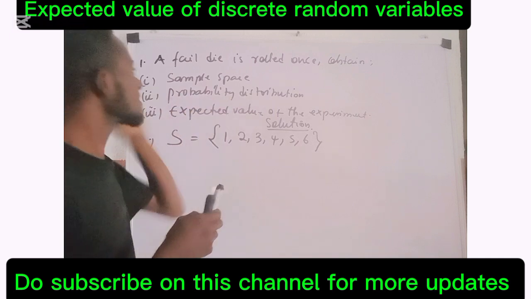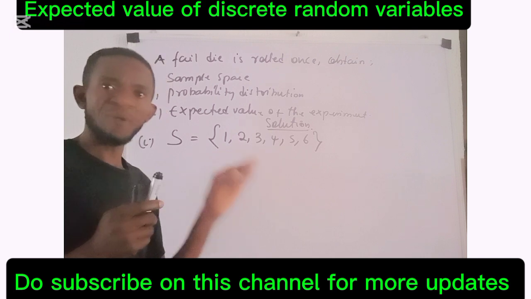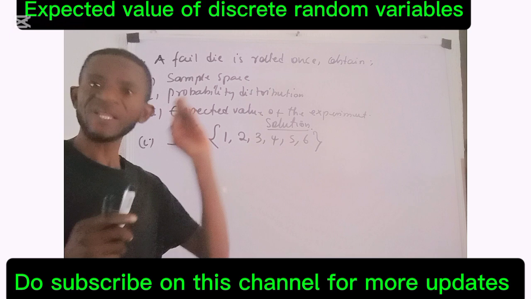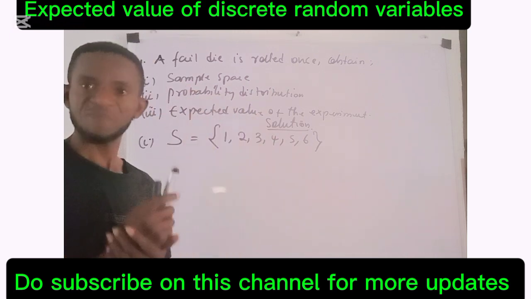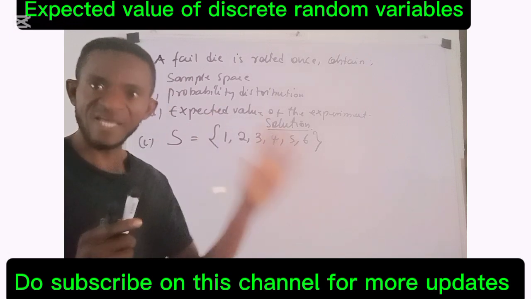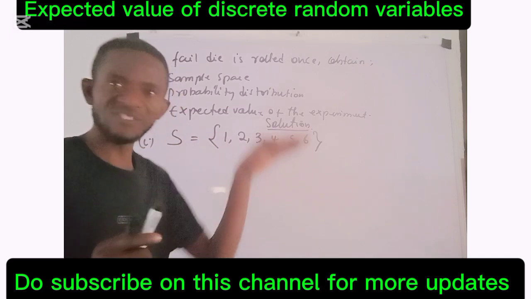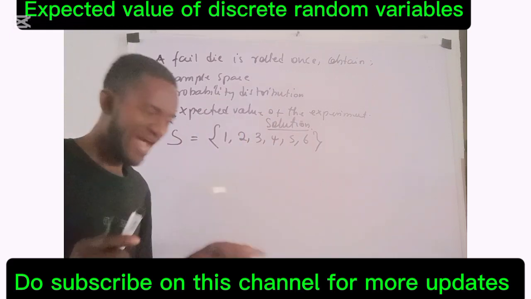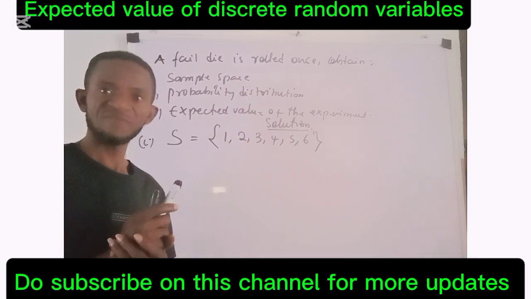The second question here says probability distribution. When you talk about probability distribution, oftentimes you are talking about the possible values of that random experiment with its probabilities. We are going to represent it with a table, where the first row of that table is the possible values of that random experiment, and the second row is the probabilities of those values.